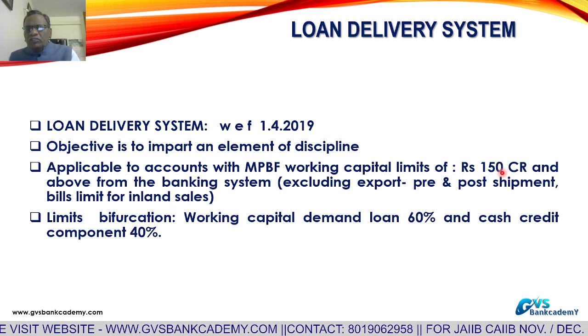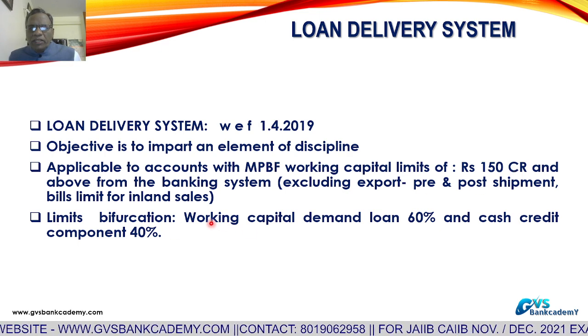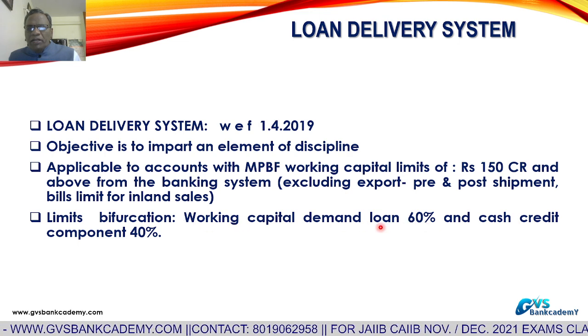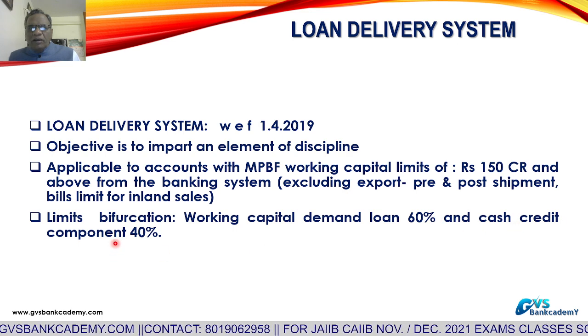Now the 150 crores and above amount is going to be bifurcated between working capital demand loan with repayment of minimum 7 days, working capital demand loan 60% and cash credit component 40%.